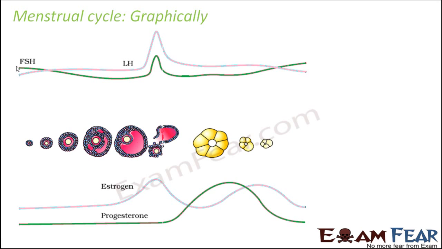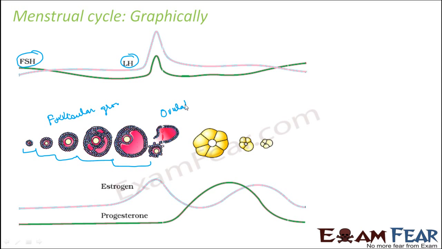After that, the secretion of FSH and LH will start. So here you can see their levels. As the secretion of LH and FSH starts, follicular growth starts taking place. So this represents follicular growth. Here you see primary to secondary to tertiary. Finally, it forms the Graafian follicle, and finally here you can see ovulation taking place.